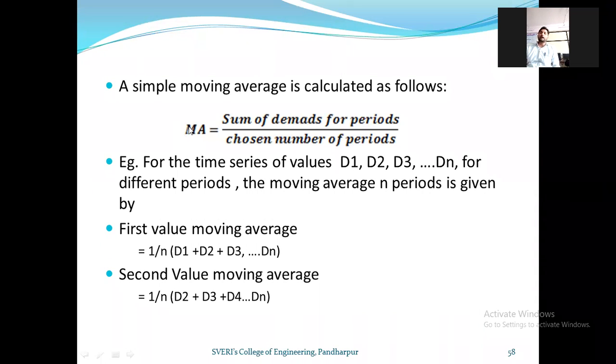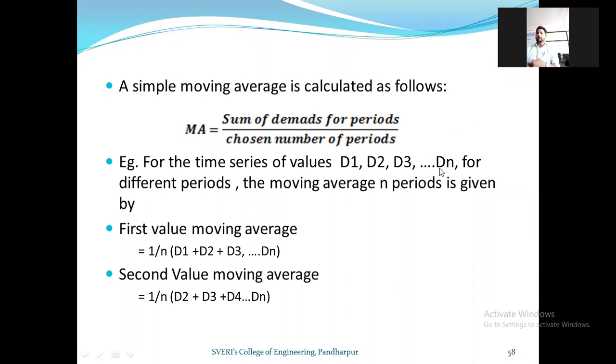Let us say we have selected 3 months of data and we have added up that 3-month data, and then we have to divide by 3 to calculate the moving average. Now take the example of a time series, consider D1, D2, D3 up to Dn. We have a number of periods, or data, from D1 to Dn. Let us say we have data for 1991, 1992, 1993, up to 2000.